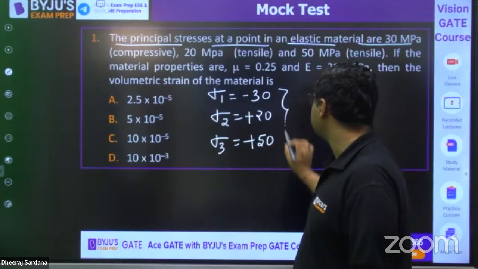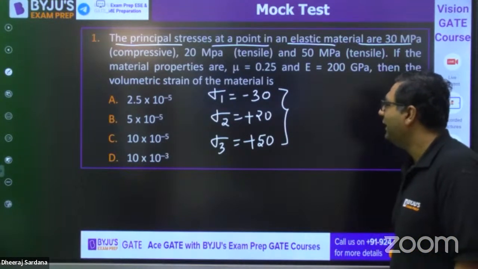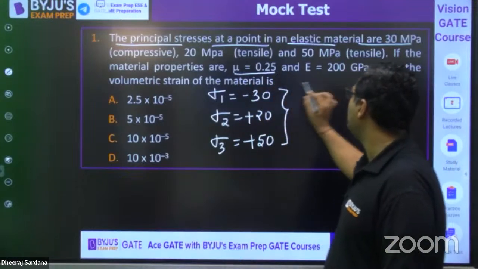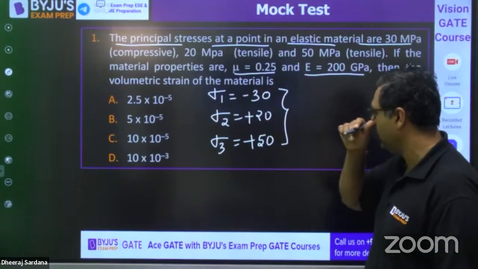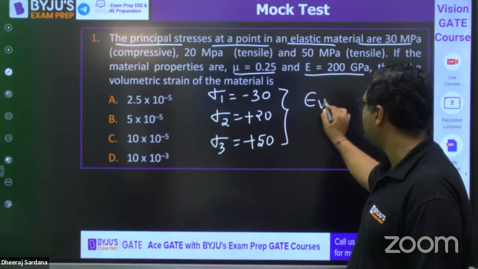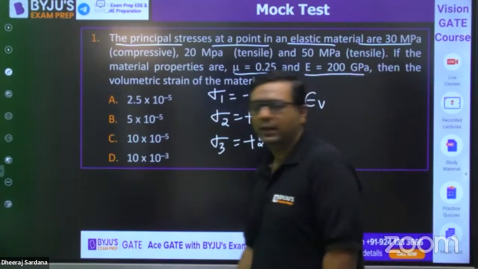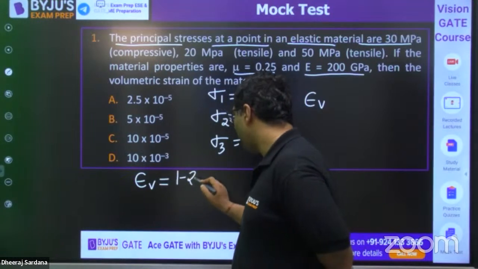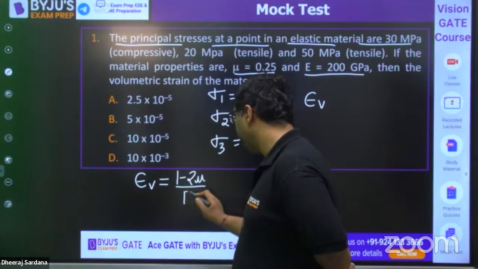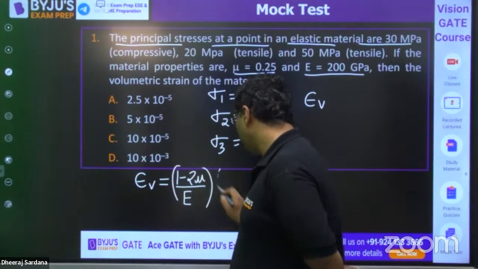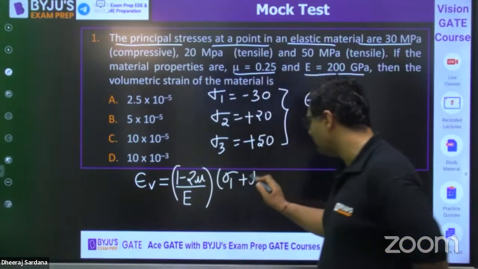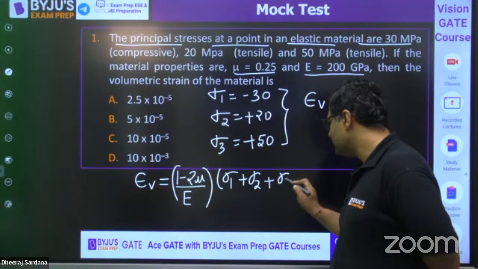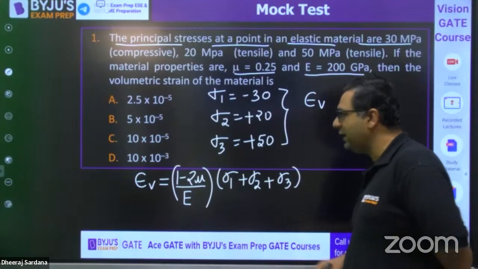These are three principal stresses given to us, and they have given the Poisson ratio as 0.25 and Young's modulus as 200 GPa, and they are asking for volumetric strain. The expression for volumetric strain you already know: (1 minus 2 mu) upon E, times (sigma 1 plus sigma 2 plus sigma 3). This is the formula we will be using. Solve it and get the answer.